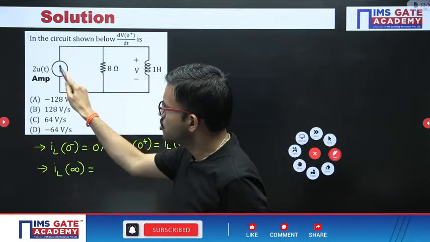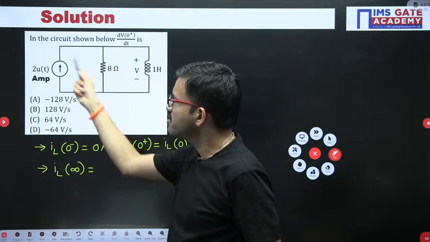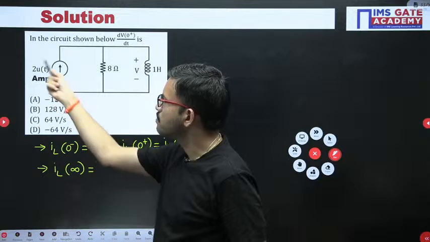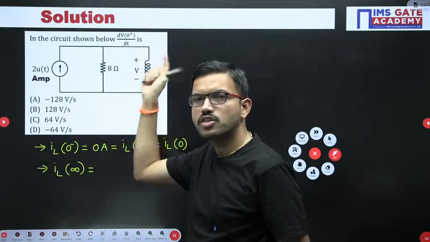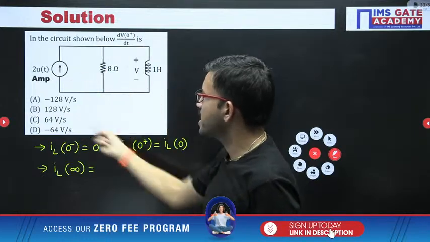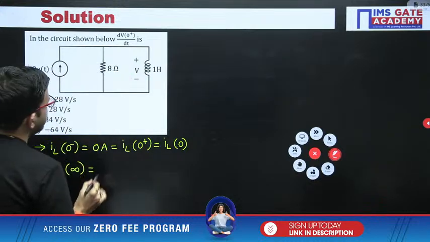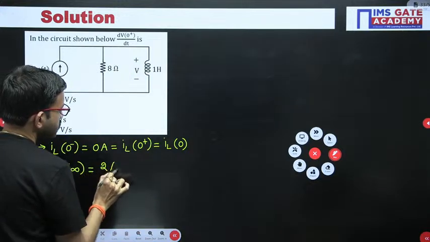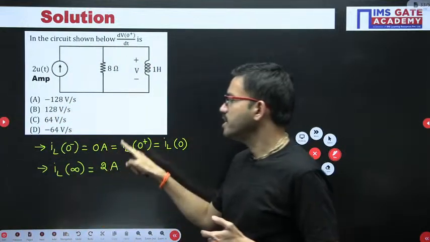From t equal to 0 onwards, even up to t equal to infinity, u of t value is going to be 1, and here the multiplication factor is 2. So 2 ampere is present even up to t equal to infinity. That means the entire 2 ampere is flowing through the inductor, so you are getting one closed circuit like this. So IL of infinity equal to 2 ampere. I hope all of you understood how we get the initial current and then the final current.